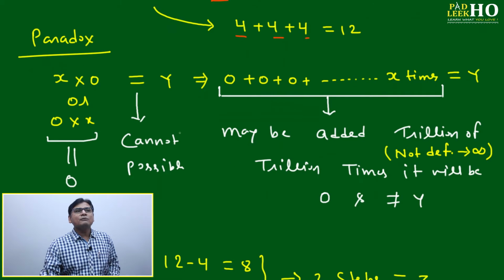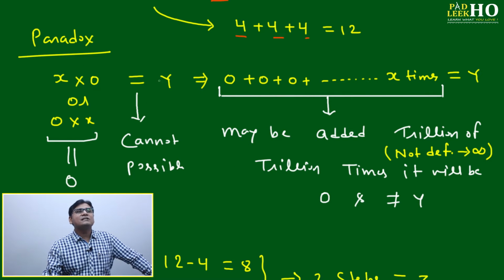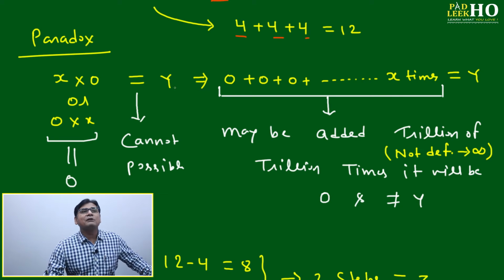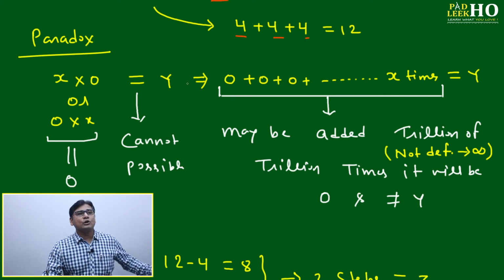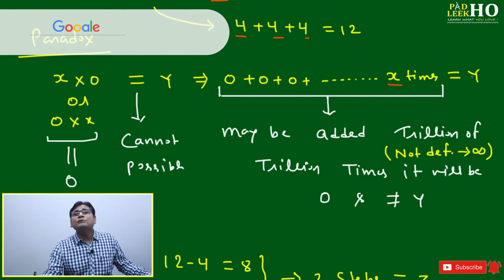Let me tell you one of the paradoxes, like x into 0 or 0 into x. Just suppose it is not 0, it is equal to y. If it is equal to y, then we will be able to understand why it cannot be equal to y. What is the meaning of x into 0 or 0 into x? It is 0 plus 0 plus 0, you have to add x times. That is the only meaning, like 4 plus 4 plus 4. You add 3 times, then you get 4 into 3 equal to 12. In the same way, if you are multiplying 0 into x, it means 0, 0, 0, you have to add x number of times and it should be equal to y.